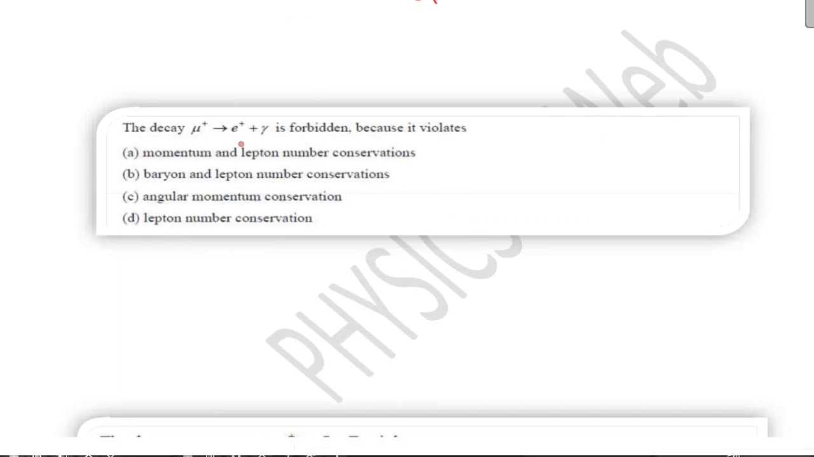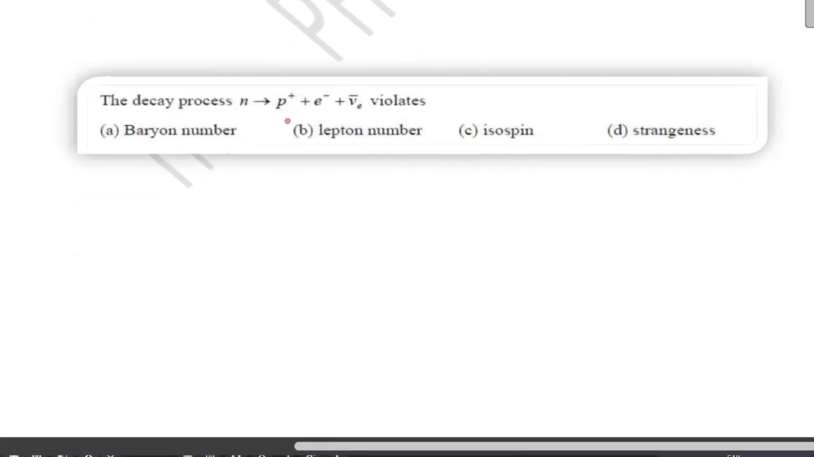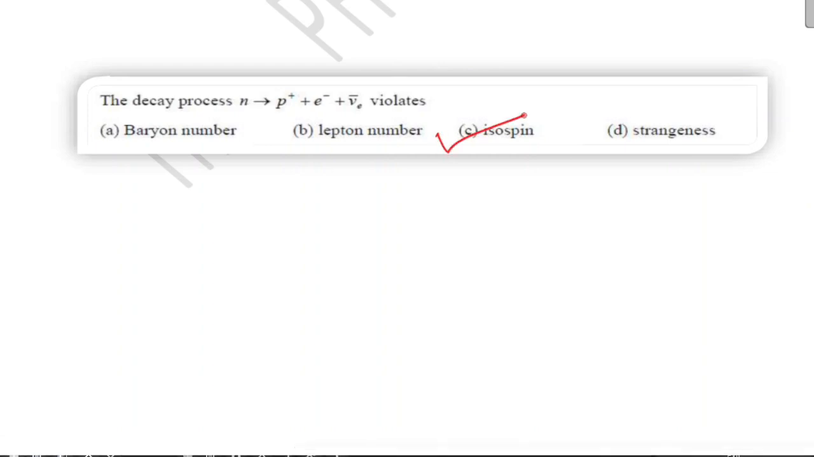The decay muon gives rise to positron plus photon is forbidden because it violates. Again you check here the lepton number: on the left hand side one number is minus 1, here 0, 0. Total lepton number is conserved here, but if you see, the separate lepton number is not conserved. So this violates the lepton number conservation. The decay process violates isospin. So your correct option is option C.